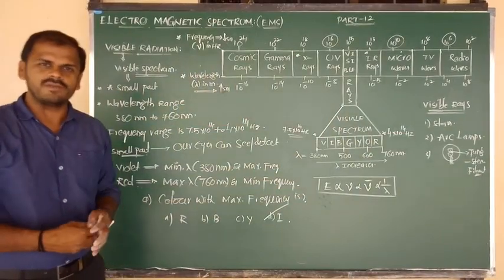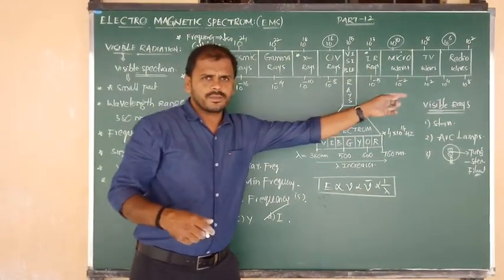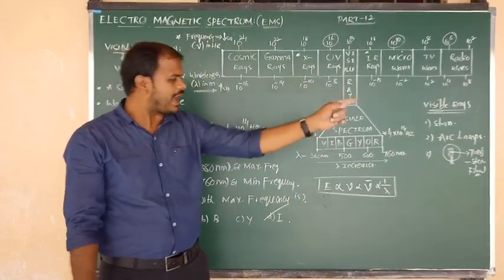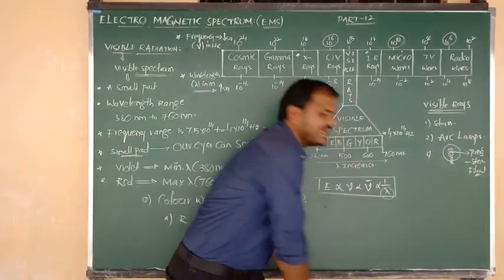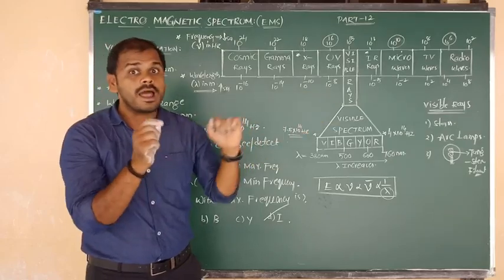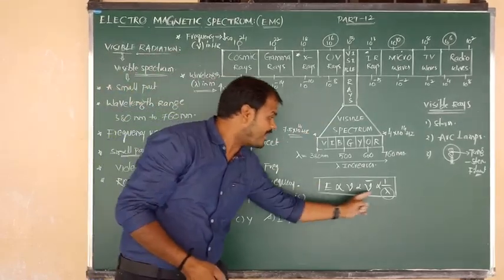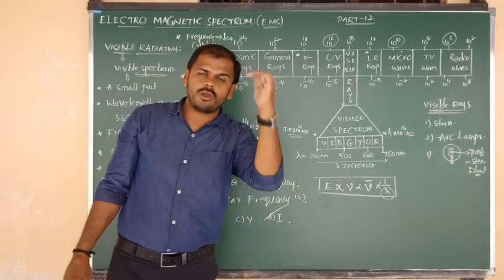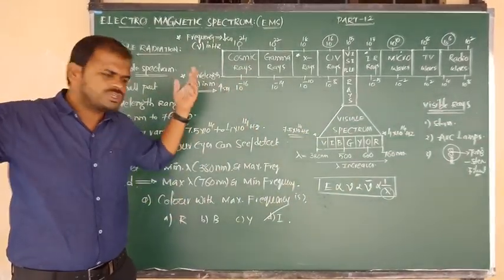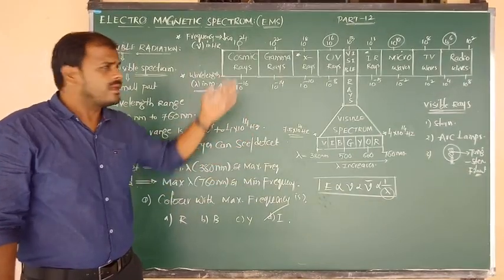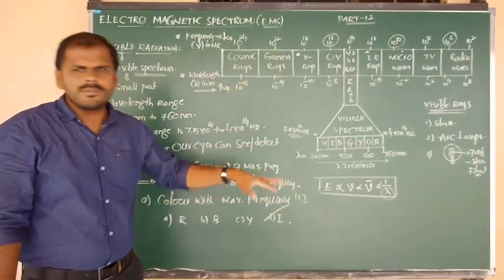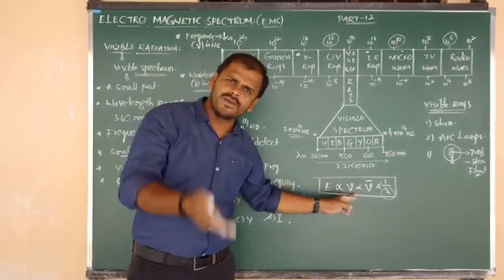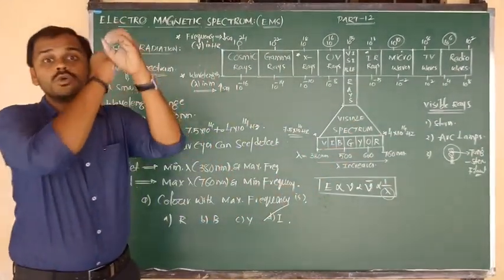So left to right, in the electromagnetic spectrum or in the visible spectrum, wavelength values increase. So left to right, lambda values increase, and the remaining 3 values decrease. This is the information you have to remember. They can ask you any question: color or radiation with maximum, color or radiation with minimum, of energy, frequency, wave number or wavelength.